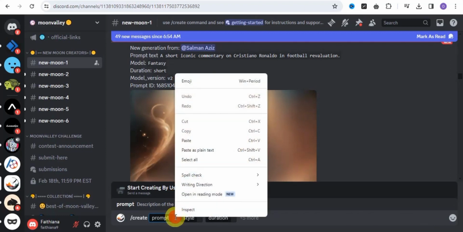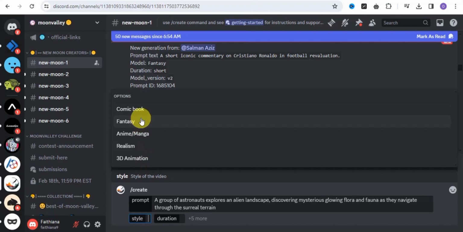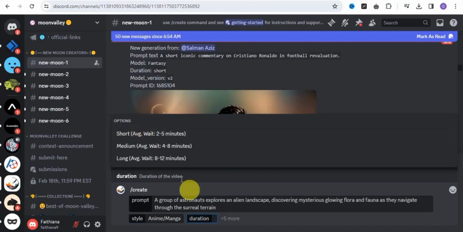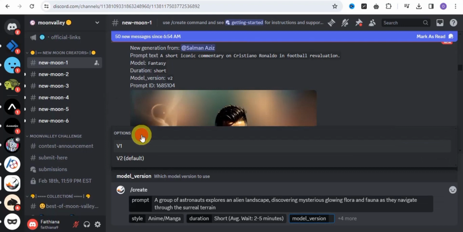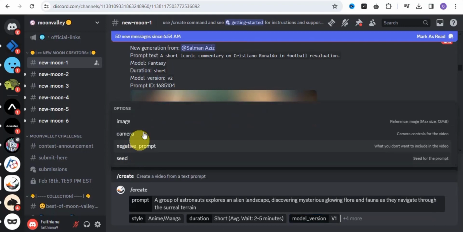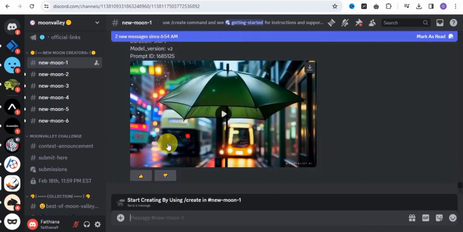So you simply paste in the prompt and add in the style. We have comic book, fantasy, and anime, so let's make use of anime. Your duration, let's make use of this option right here. As you can see, you can make use of any of these. Let's make use of model duration right here, and that is it. Once you're done, click enter and we have been able to send a command to the Moonvalley AI, and this will be generated within a few seconds.